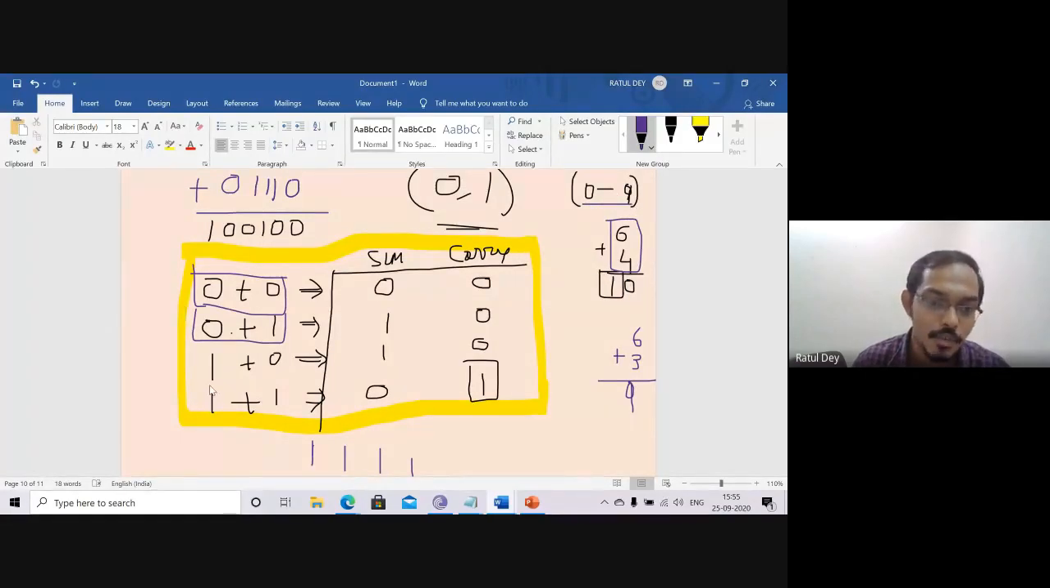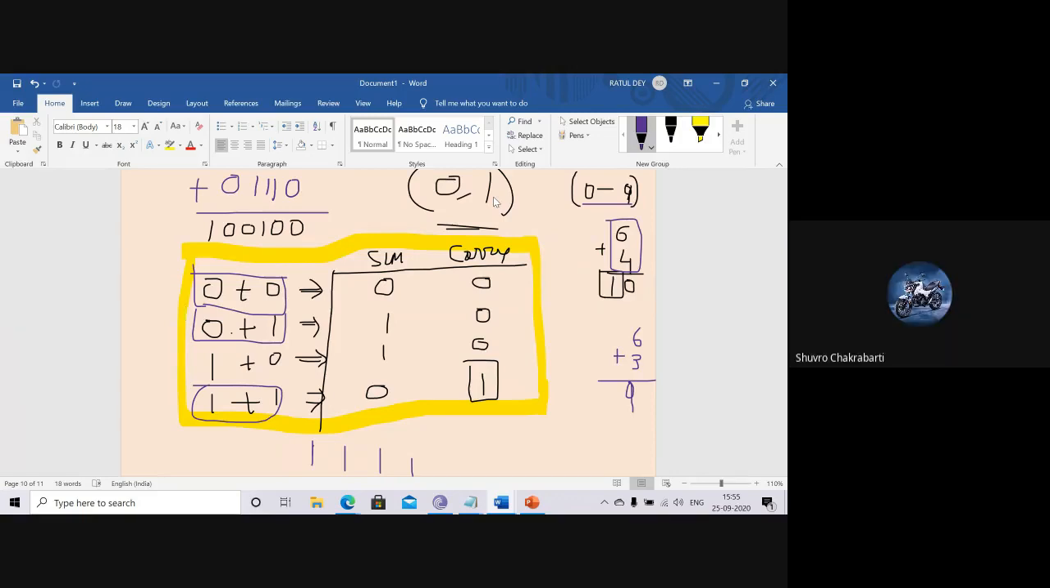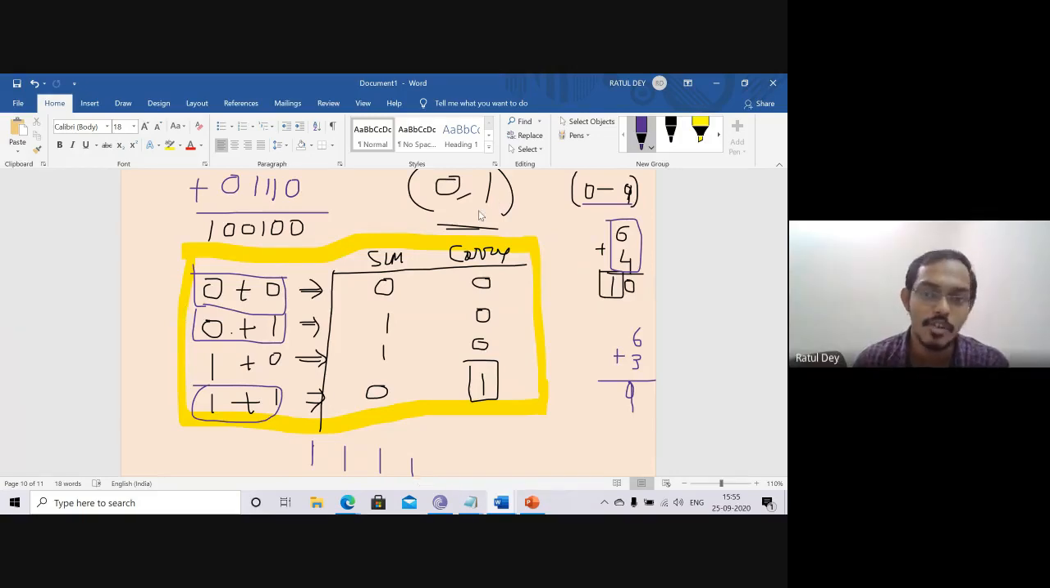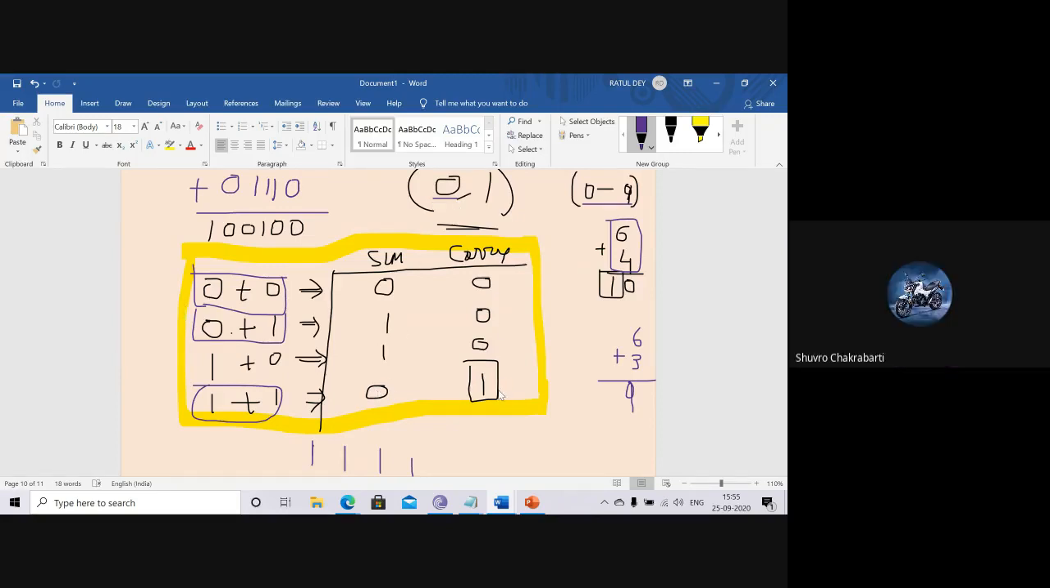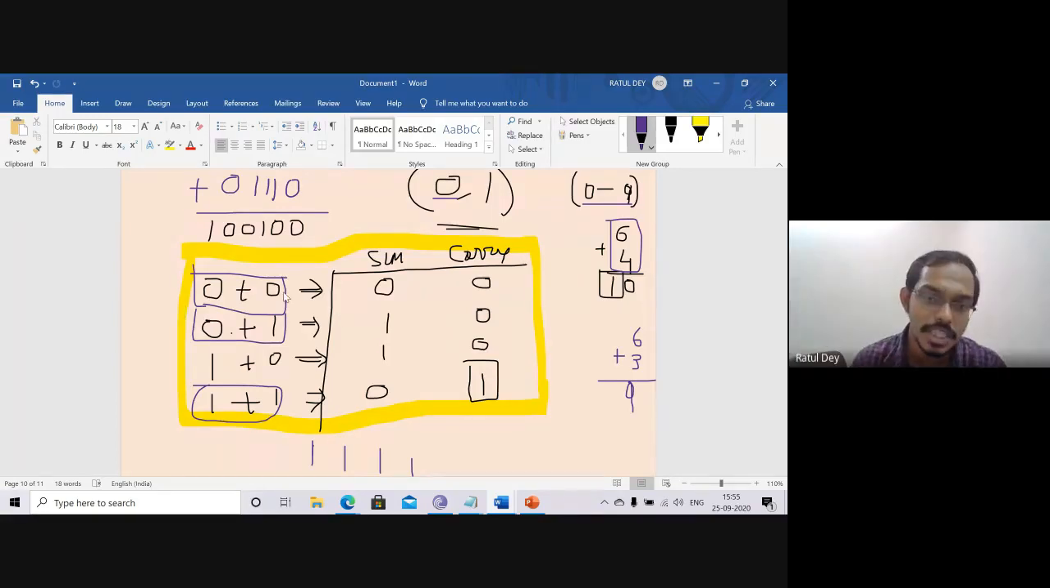The same thing we do for 1 plus 1. There is a possibility of 2 in the binary format. Can you write 2 in binary format? No, sir. So we cannot write it; it crosses the number system. At that time we say it is carry 1, and the sum gives 0 as the very first value, just like 6 plus 3 and 6 plus 4. So you just remember this table.